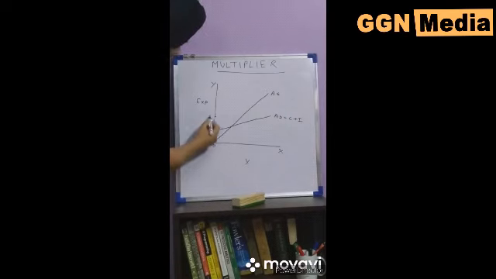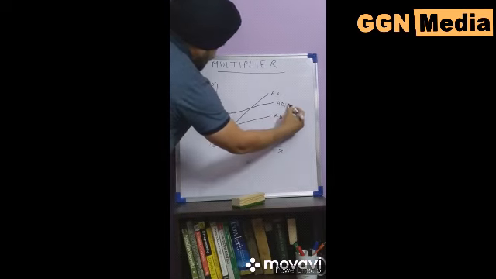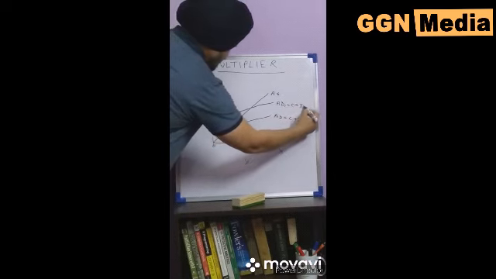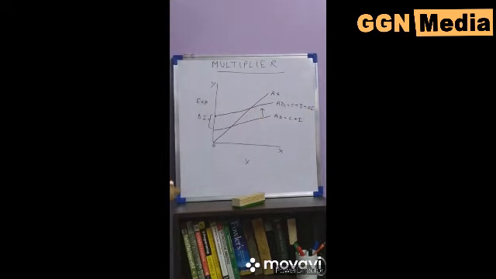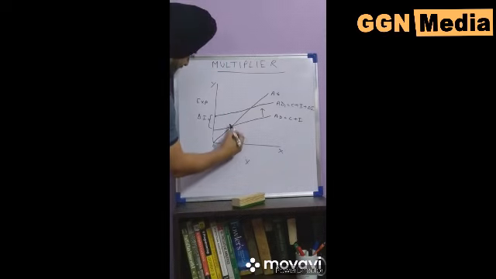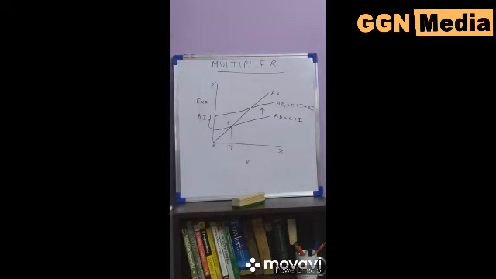Now we increase investment, or we bring about a change in investment equal to delta I. With the change in investment, the aggregate demand curve shifts upward, that is AD1 is equal to C plus I plus delta I. So this is the shift in the aggregate demand curve. The first equilibrium is at point E, where AD cuts AS and the income level is at OY.